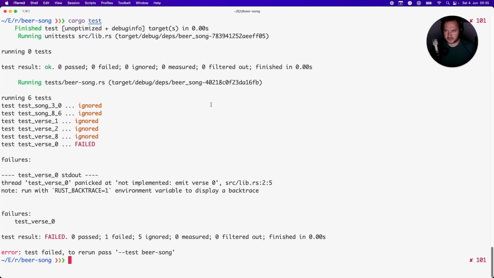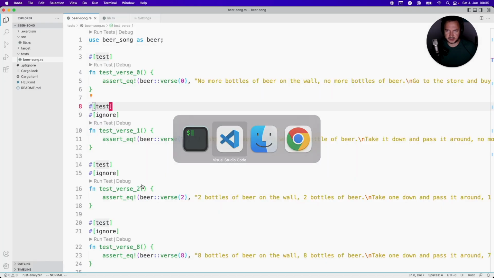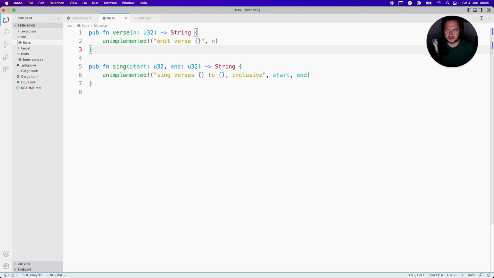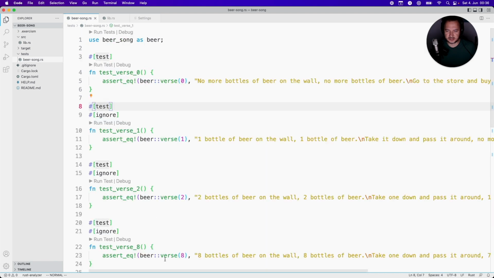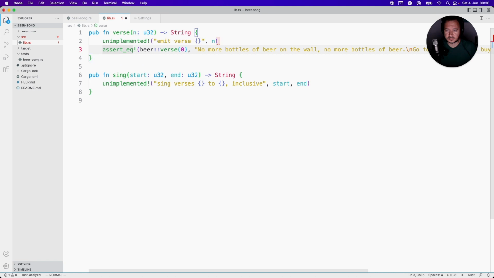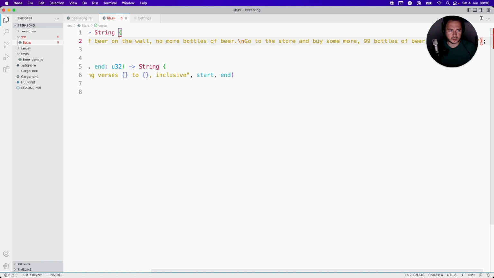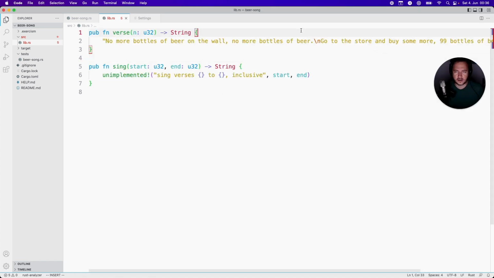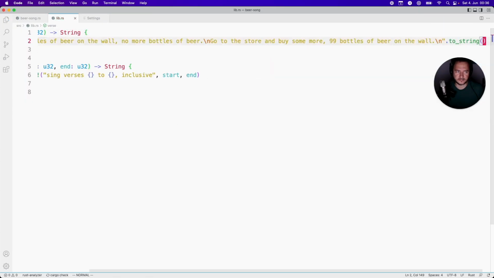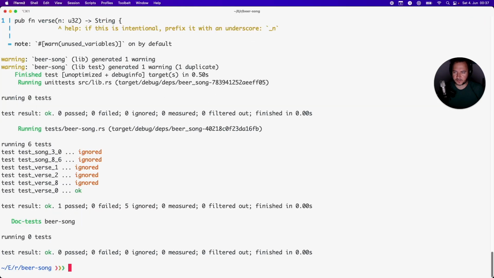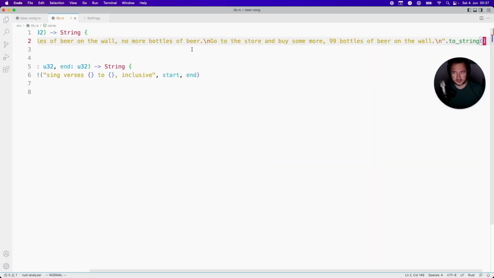Let's run cargo test, and we have the test failing. It's because it's not implemented. So let's see here, unimplemented. Our first test is checking exactly this. Let's do something very simple to get started. We need to convert to a string. Okay, amazing. We have our first test passing, but we just copy and paste.